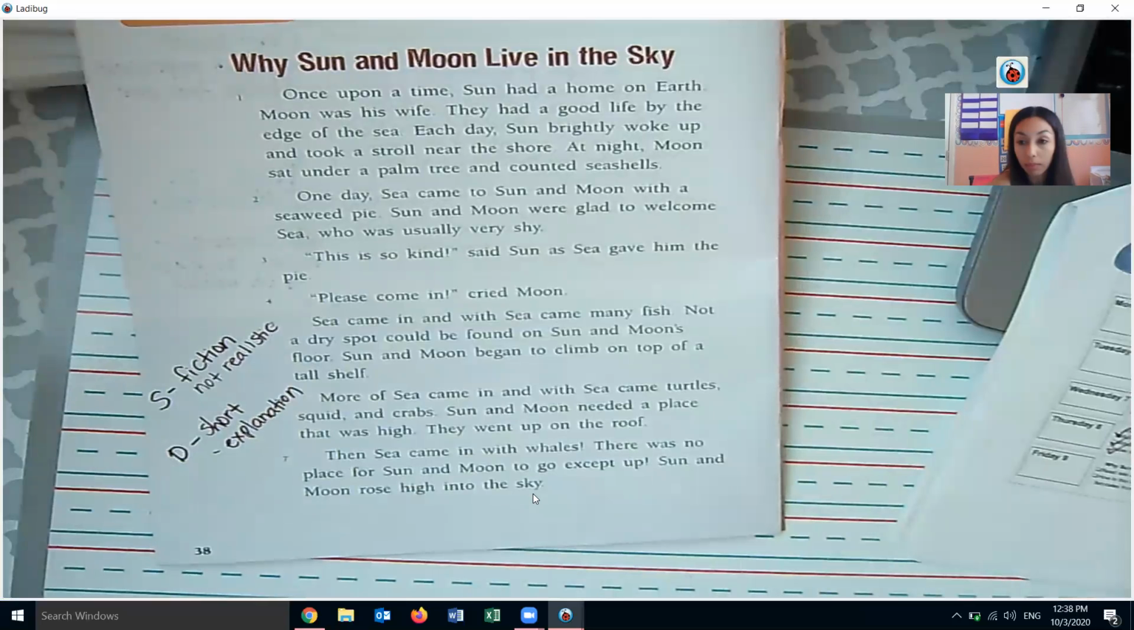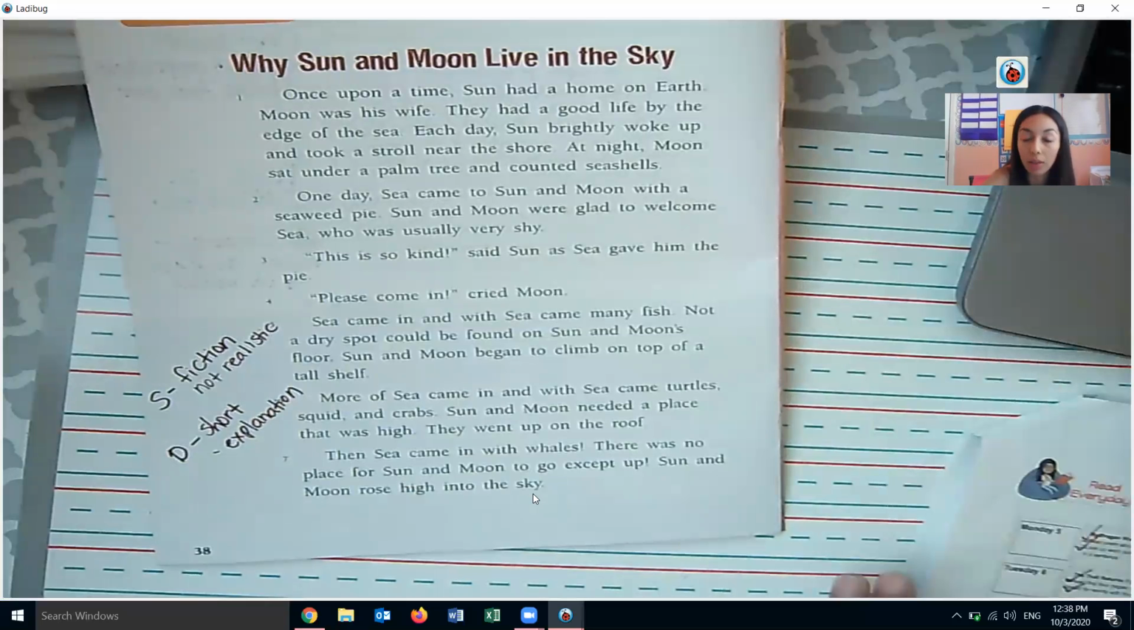And I'm sure you can think of many other ways of how this story is similar to other stories in our booklet, or how they're different. And please write those down if you can think of them.